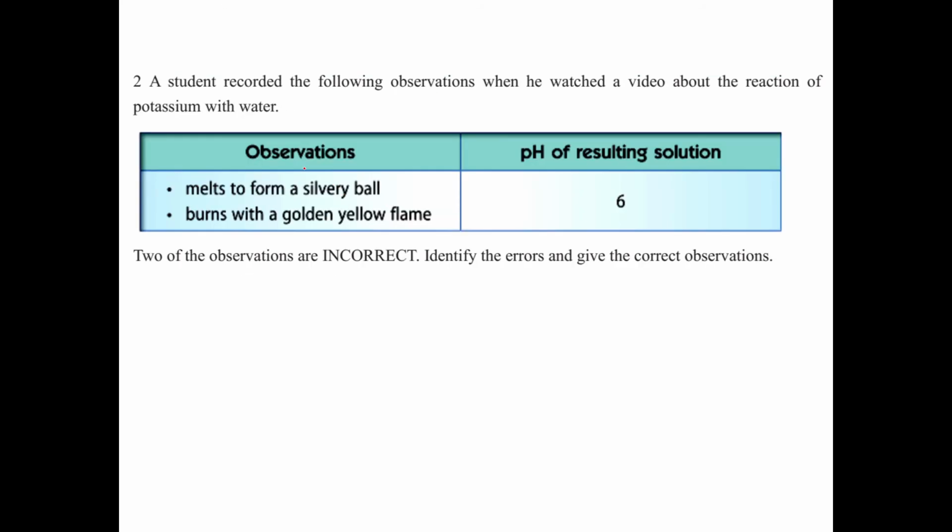Question 2. A student recorded the following observations when he watched a video of potassium and water. The reaction: potassium is K, and the water is H2O. The observations: melts, golden yellow, and the pH. Give two incorrect observations. The first one, golden yellow, is not correct. And the pH of the resulting solution is also incorrect. For melting to form a silvery ball, it is correct.